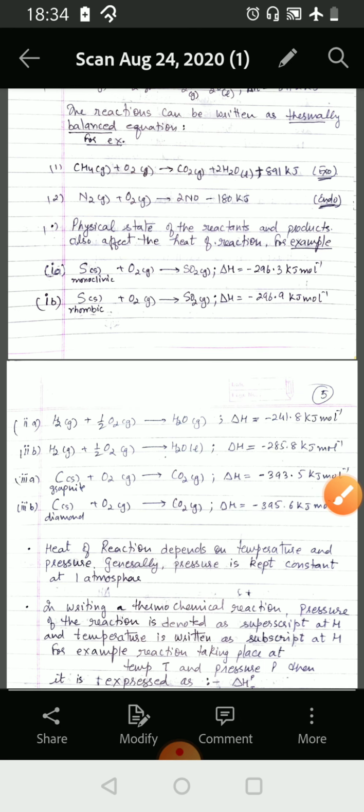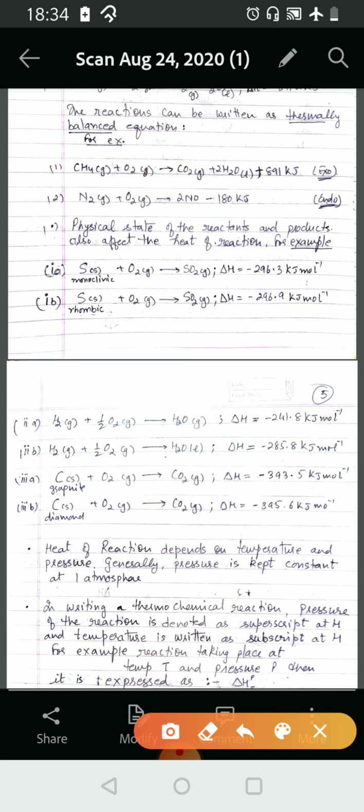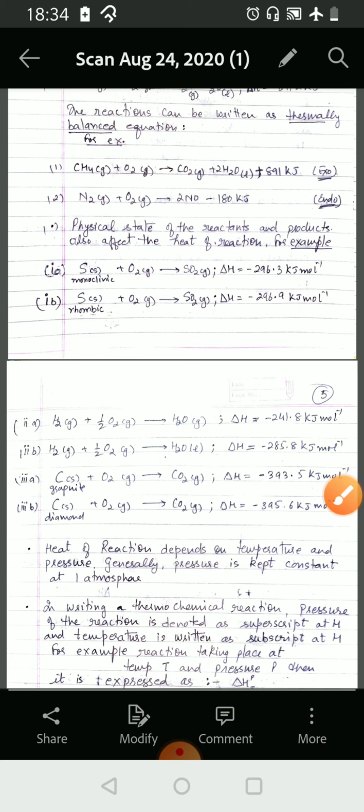Now we see that the physical state of the reactants and products also affects the heat of reaction. First we take the example of the formation of sulfur dioxide. When oxygen reacts with monoclinic sulfur to give sulfur dioxide, the heat change is minus 296.3 kilojoules per mole, whereas if oxygen reacts with rhombic sulfur to give sulfur dioxide, the heat change is minus 296.9 kilojoules per mole. So we see there is a difference in the heat changes.